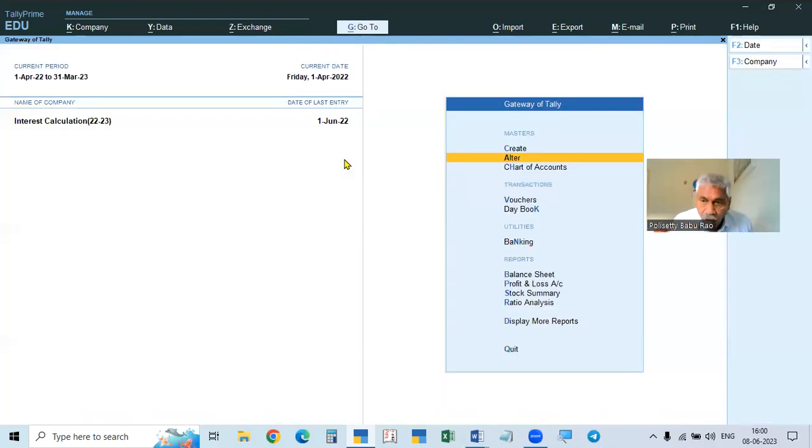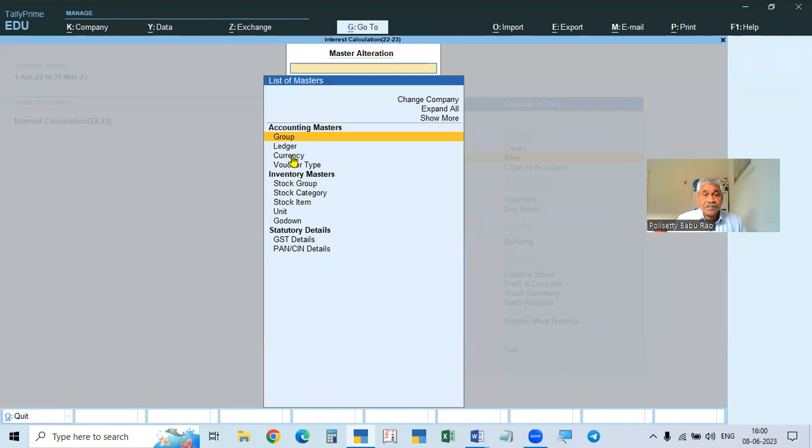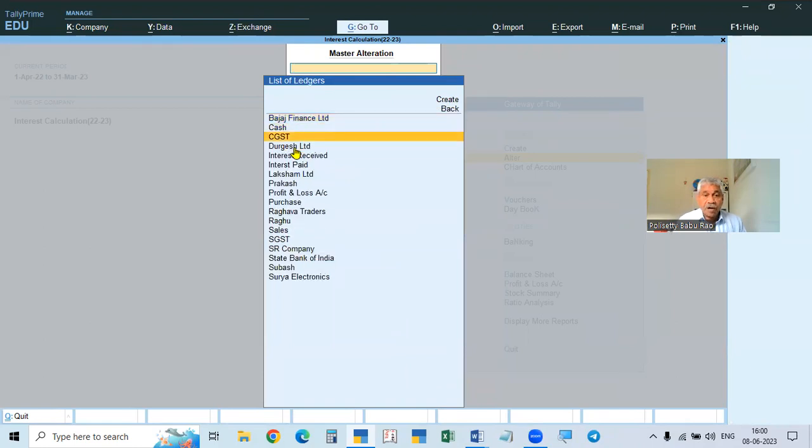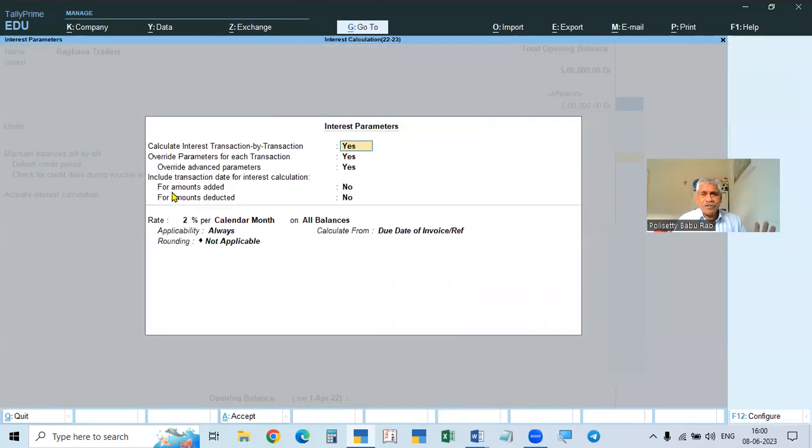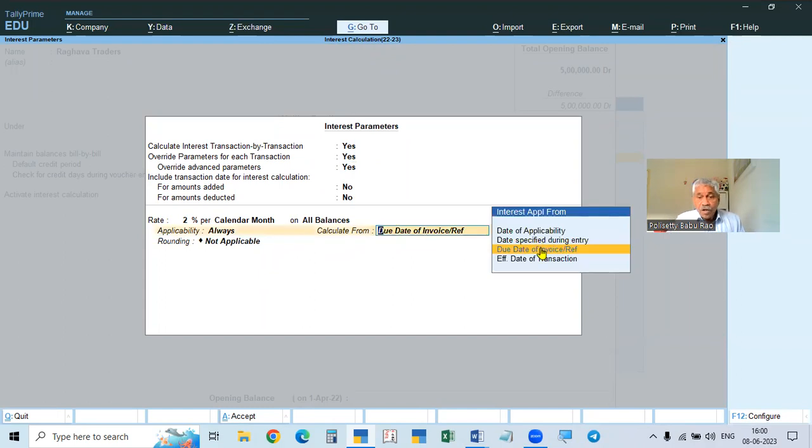Now this is the method of calculating the interest. So I am taking only 2 items, and the other 2 items. I have taken only 2 items; calculation will be the same. Here we have taken only due date of invoice. Here always, otherwise date of applicability. Here past due date, number of days, then date of applicability. These 2 we are taking. These 2 we are calculating.